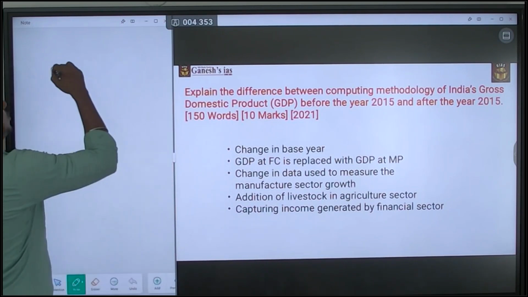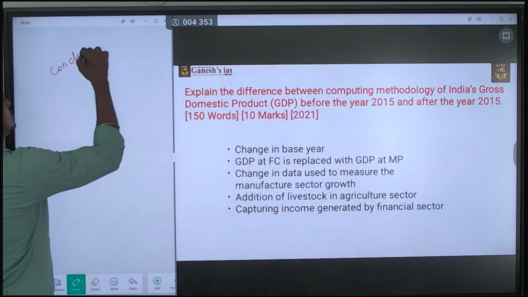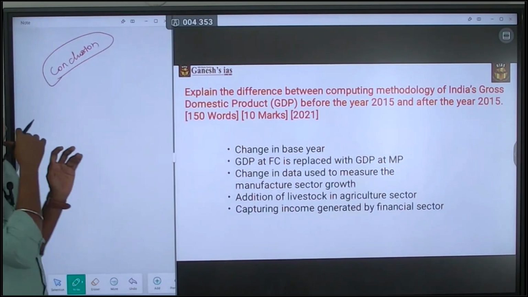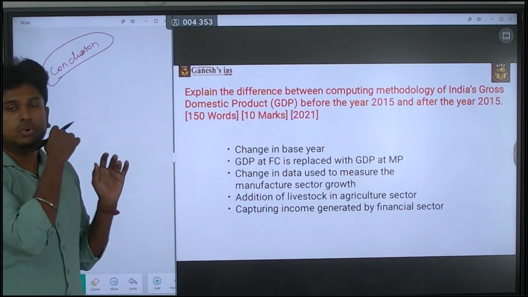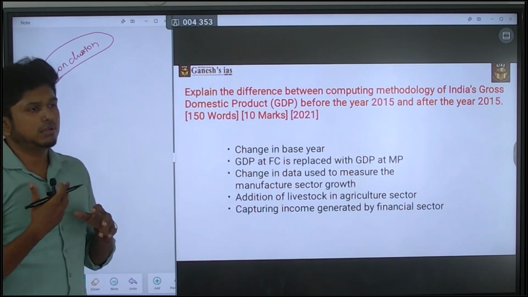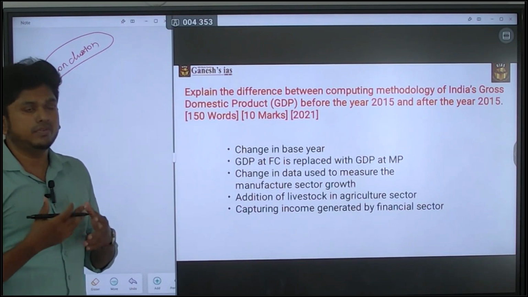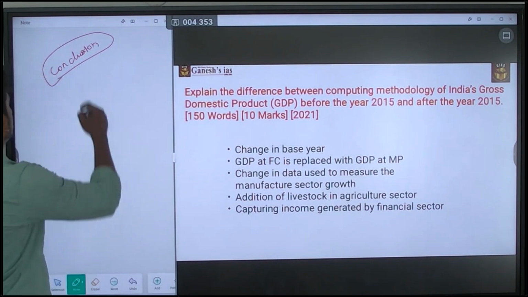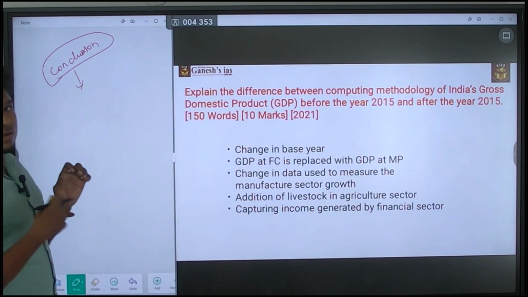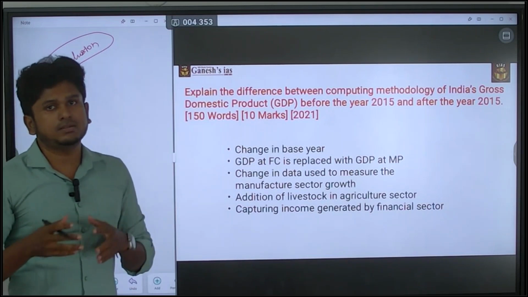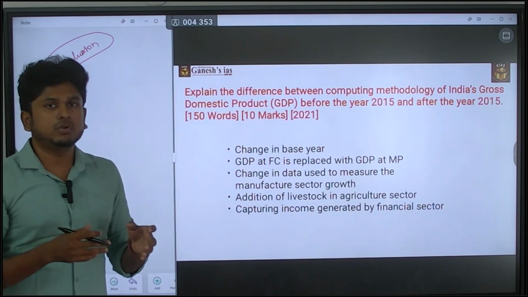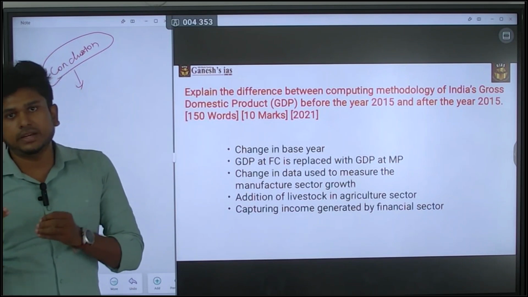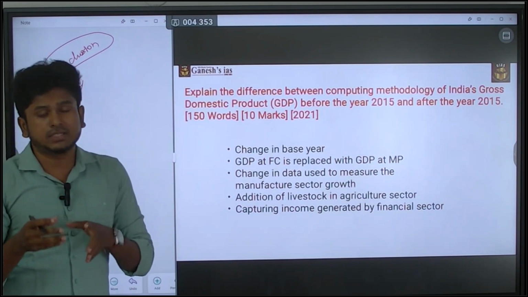At last, it's about the conclusion. When it comes to the conclusion, you can give it in many ways. What I did is, there is a recent talk going on about changing the base year from 2011-12; they are in talks of shifting it to 2018-19 or 2016-17.